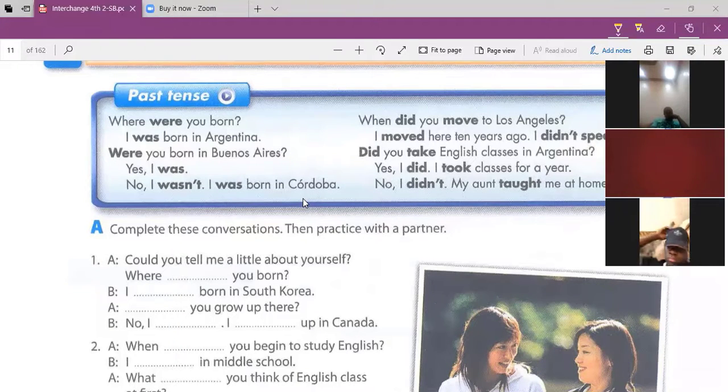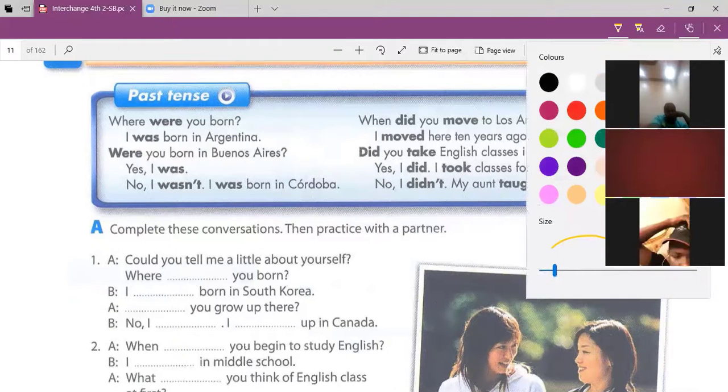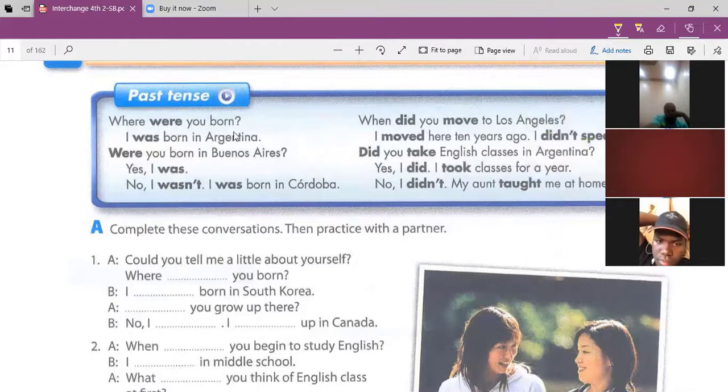No, I wasn't. I was born in Cordoba. So if you notice, we have here the be verb was. And I wasn't, this is negative. I wasn't is a contraction for I was not.